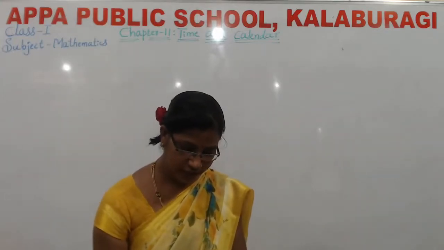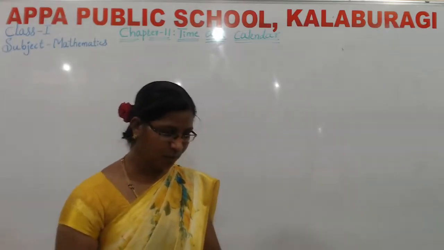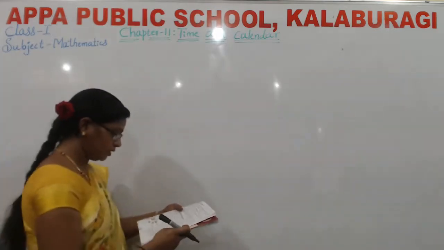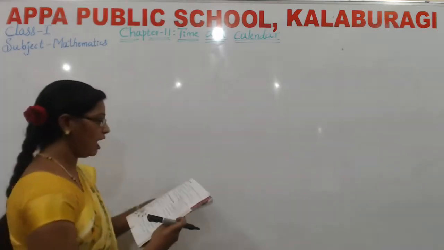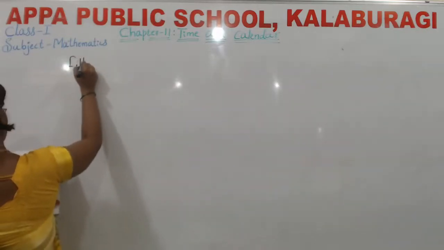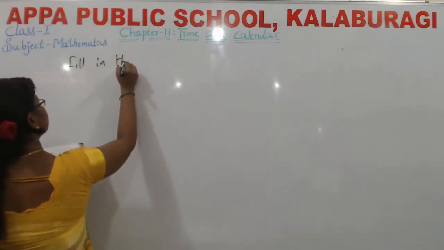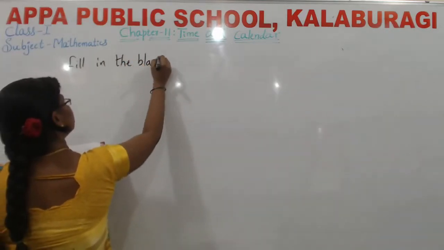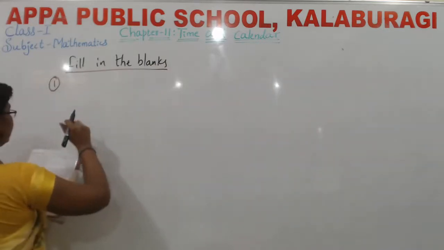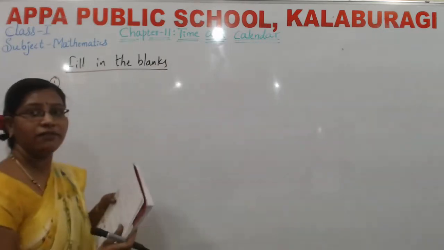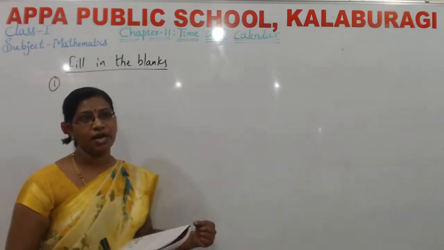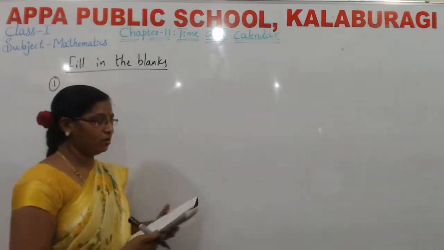We solve that textbook problem. See here, on page number 127, they have given some questions. Fill in the blank. First one, what have they given here? Today is Monday. In a previous class, I told what is today, what is yesterday, and what is tomorrow.